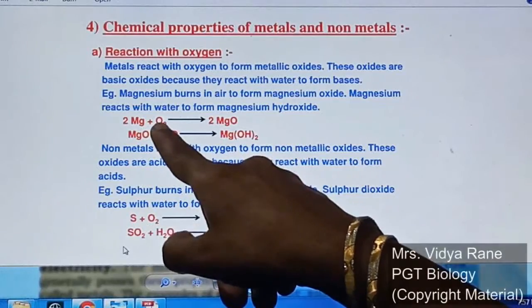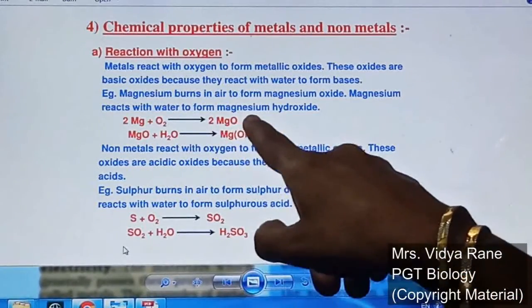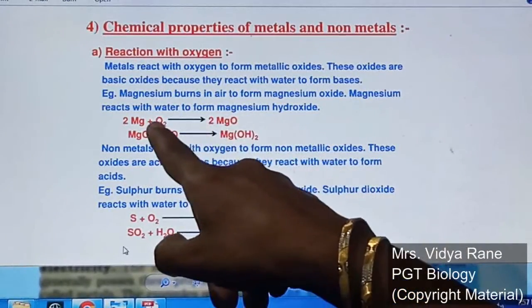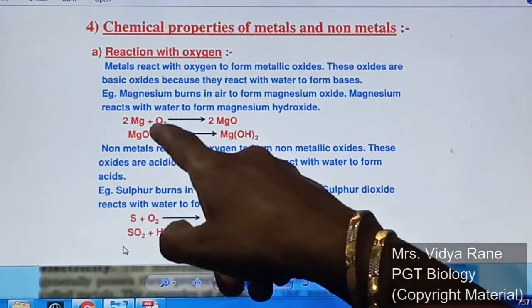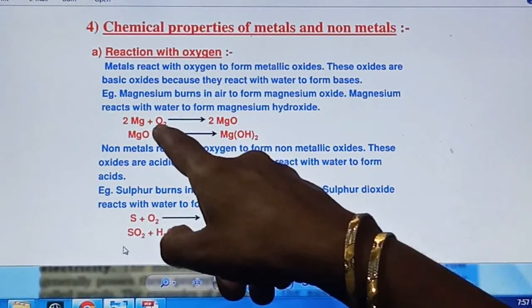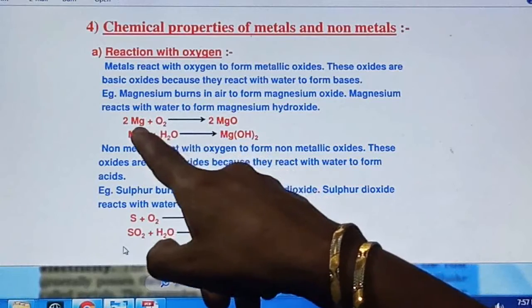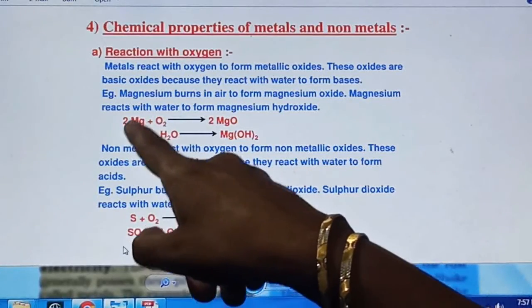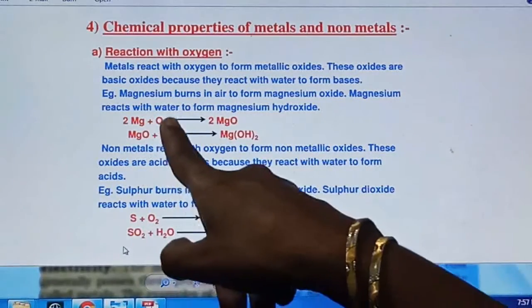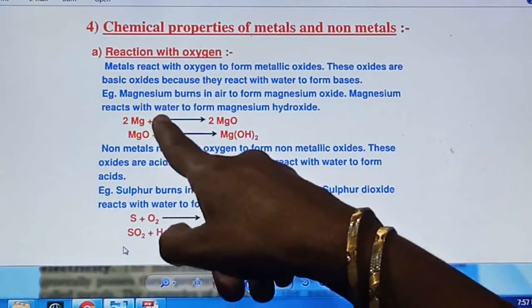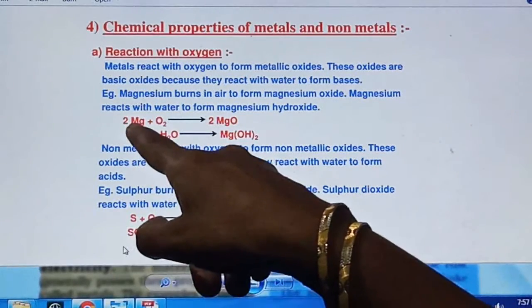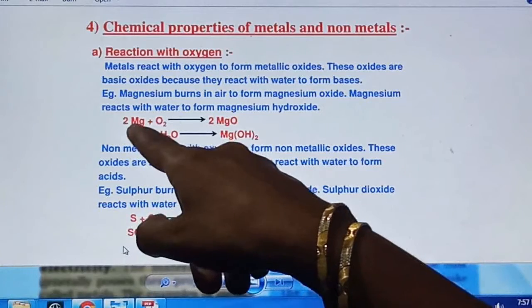Mg plus O2 gives MgO. Now in this, O2 is there, two atoms of oxygen, right? So one oxygen is used to form MgO. One oxygen is remaining. So for that second oxygen, one more Mg is required. So we have written here 2 Mg, right?